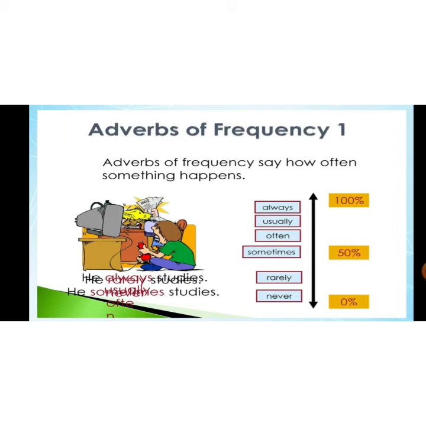For example, I'm saying I always eat an apple in the morning. How often? Every day. Adverb of frequency talks about how often something is being done. It answers the question how often. The train had just left the station. Adverb of frequency is about how often the action is being done.